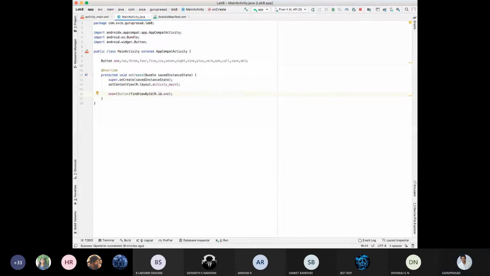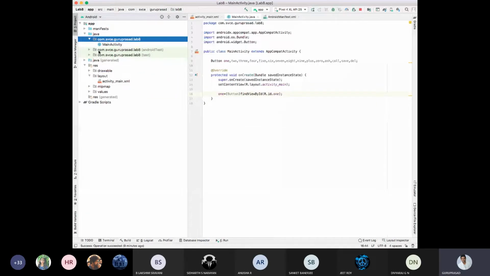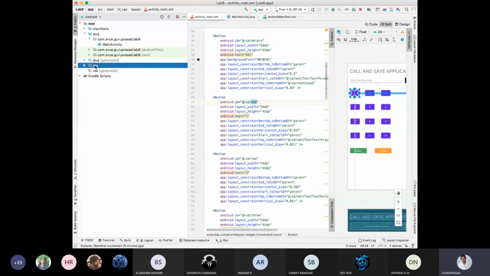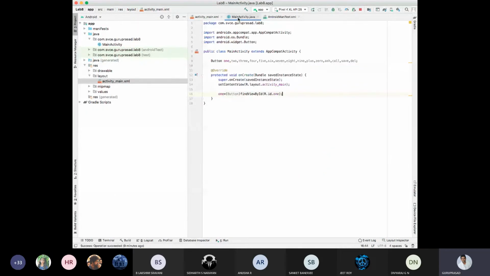Semicolon. So where is my project? In the resource file, I have the layout activity main, with an ID of 1. I'm telling the same thing. So this one XML button is integrated with one Java variable.